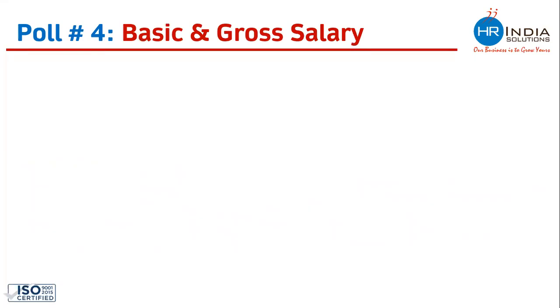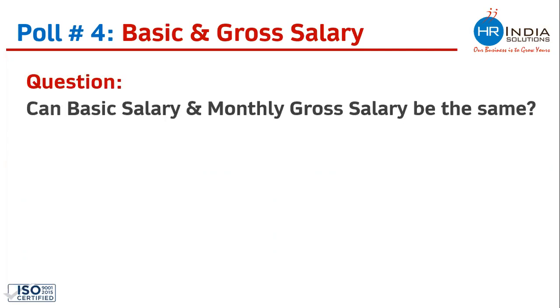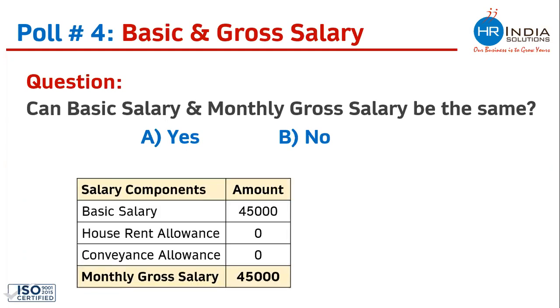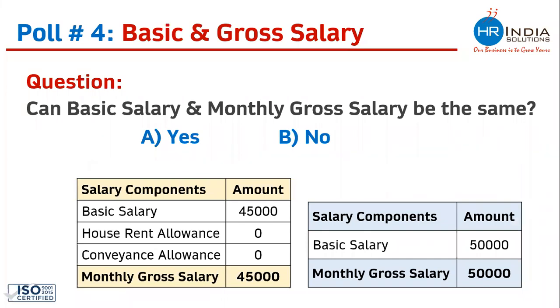There is a poll again. I am not expecting a correct answer from the freshers, but let's take a try. Now the question is, can basic salary and monthly gross salary be the same? Let me share 2 examples. There is a company giving an offer letter like this: basic salary is 45,000, HRA is 0, conveyance is 0, and monthly gross salary is also 45,000, which is equal to basic salary. There is another company giving an offer letter like this: only basic salary is mentioned as 50,000, which is the gross salary also. So the question is, can basic salary and monthly gross salary be the same or not?